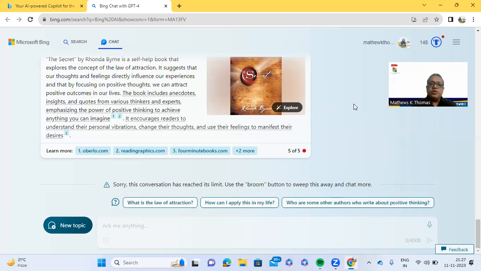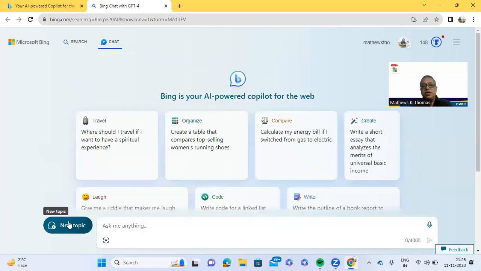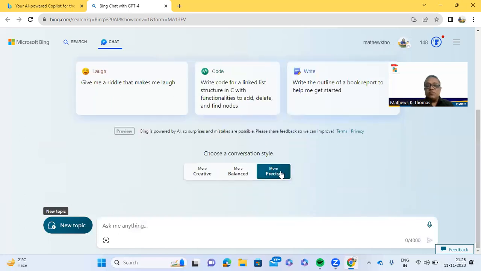And what I like about this is that it also gives what is the law of attraction, how can I apply this in my life, who are the authors? All this is given to us. So here I can shift over to a new topic. And when I shift to a new topic, again, it is going to give me this option of being creative, more balanced, and more precise. So I can ask it to give me a riddle, make it laugh, write code. All these options are available.